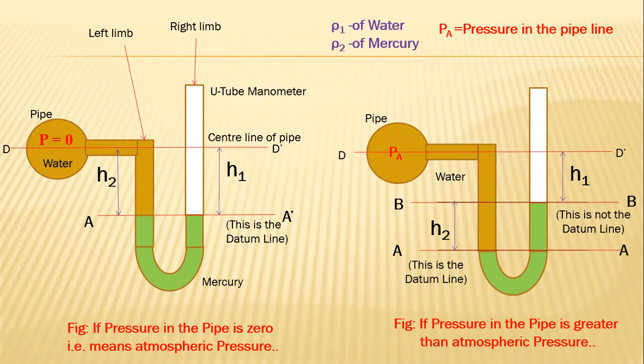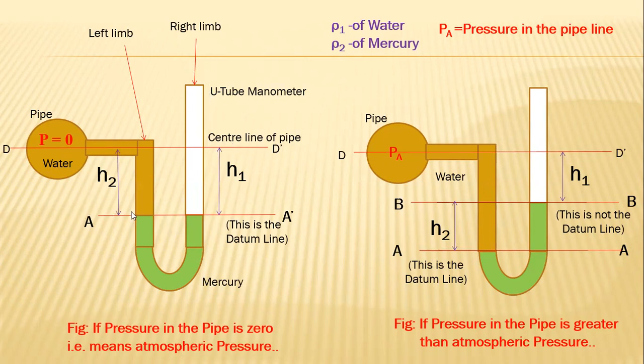Same pressure. It means that pressure above the datum line on left side of the manometer and pressure above the datum line on right side of the manometer is same. Keep in mind, pressure above the datum line on left of the limb, similarly, pressure above the datum line on right side of the limb, both are same.